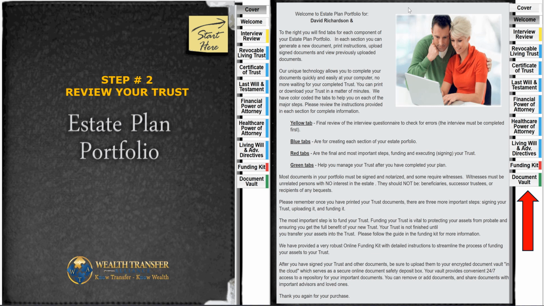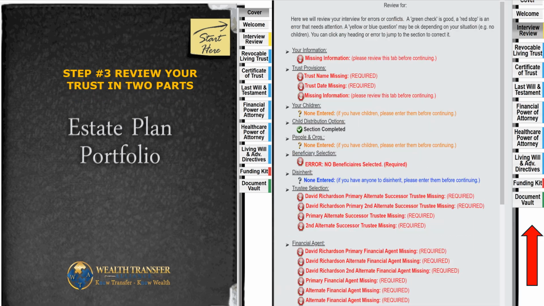Now let's move on. I don't want to take up too much of your time. If you have any questions, again, there are means for you to contact anyone in order to get a question answered before you put your information into your vault. Again, step 3. Step 3 was, of course, to review. Now we're going through the process.